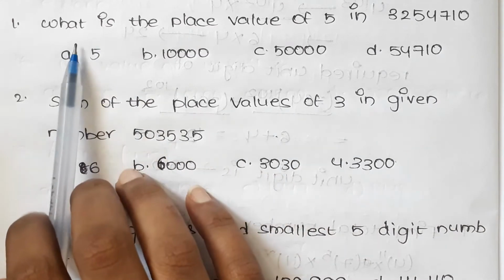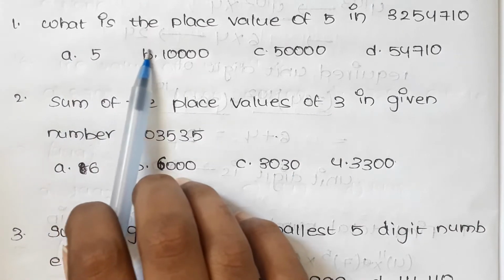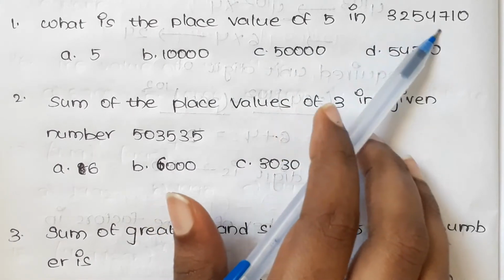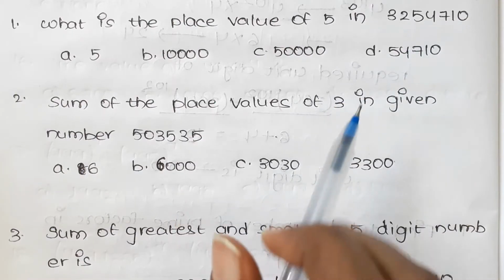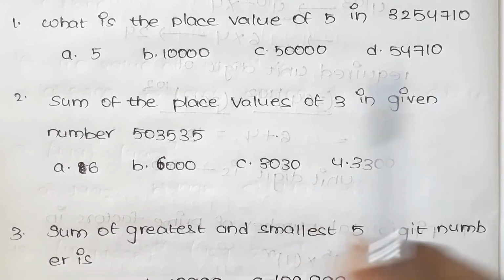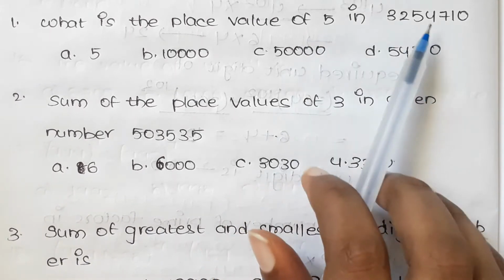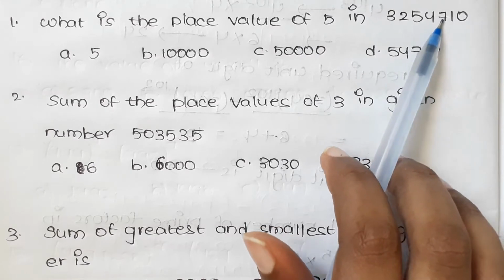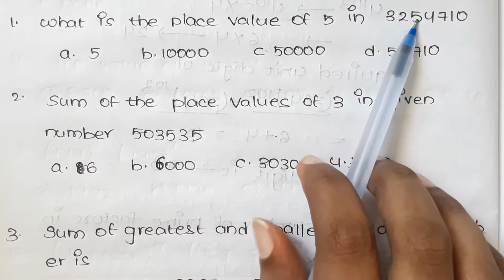Here is the first one, that is, what is the place value of 5 in 3254710? In the previous videos, we have discussed about place values and face values. According to that, here place value of 5 is nothing but, here it is ones, tens, hundreds, thousands and 10,000s.